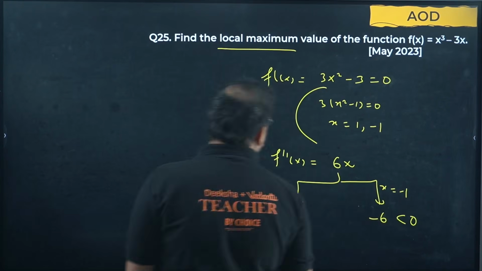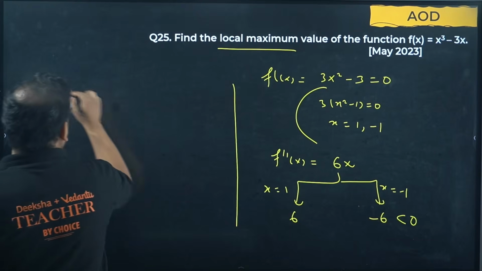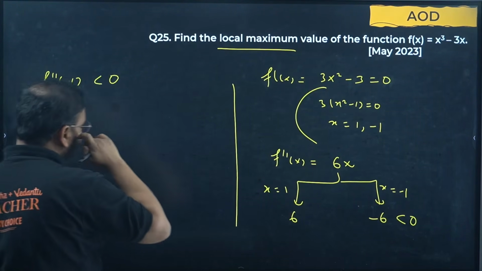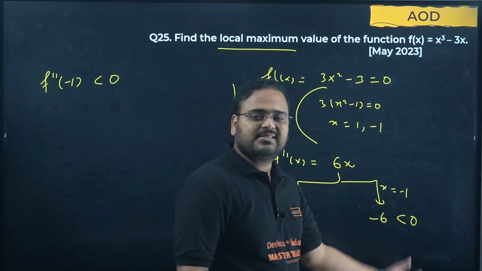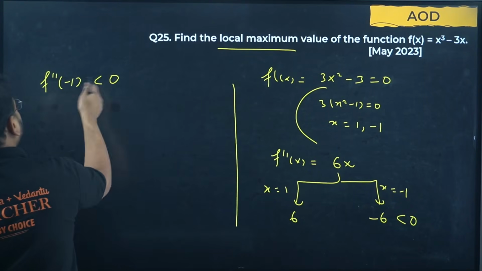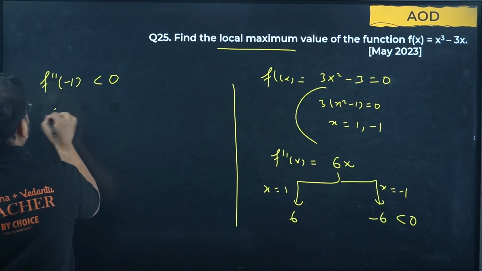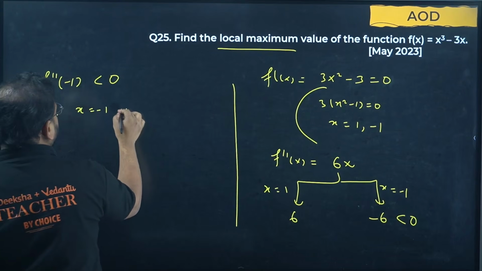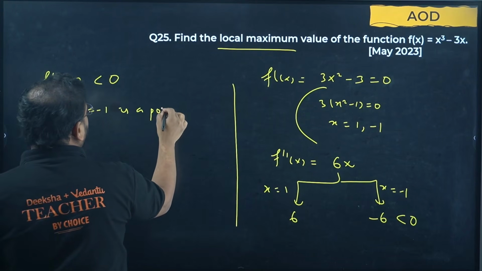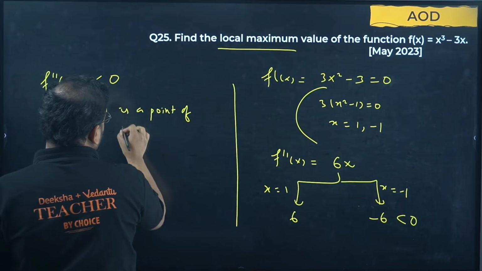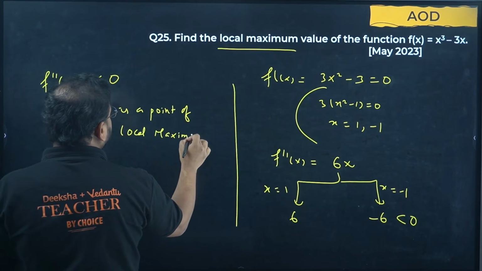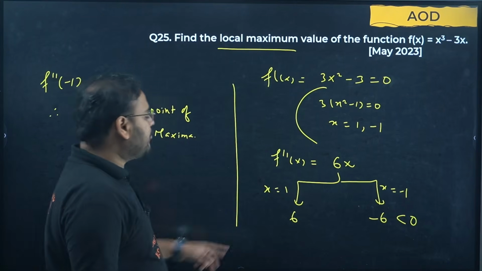I'm looking for the maximum value. So f double dash at minus 1 is minus 6, which is less than 0. It means that x equals minus 1 is a point of local maxima. In the same way, f double dash of x at 1 is coming as positive.